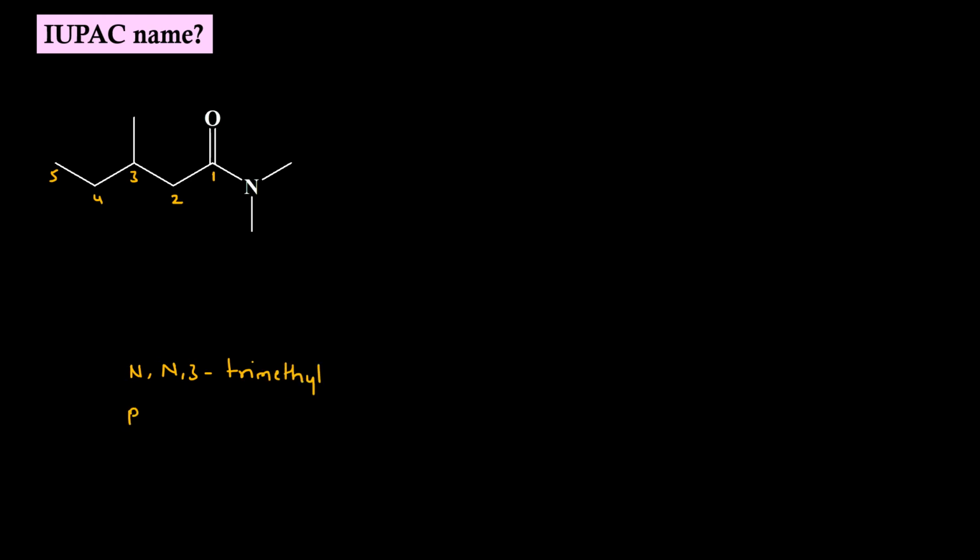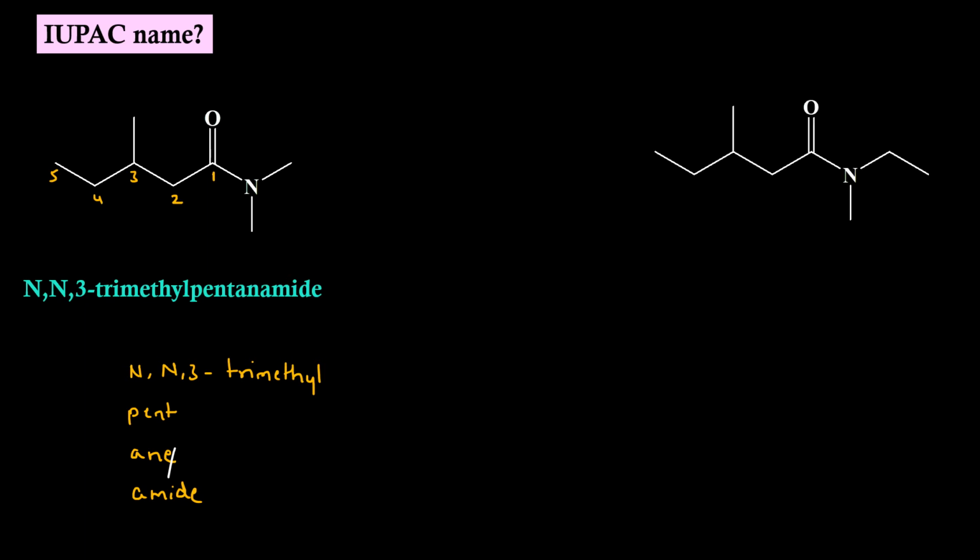Root word is pent. Primary suffix is ane. Secondary suffix is amide. While joining the primary suffix to the secondary suffix, we will drop the E of primary suffix. IUPAC name is N,N,3-trimethylpentanamide without any gap between the words.